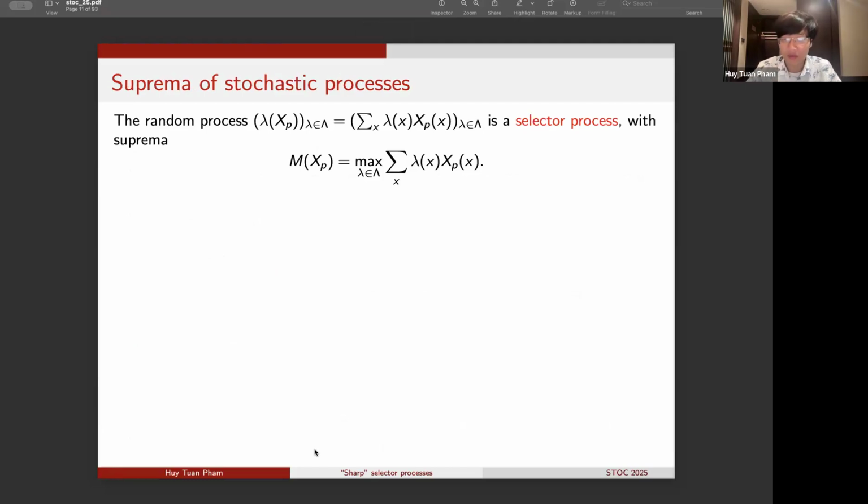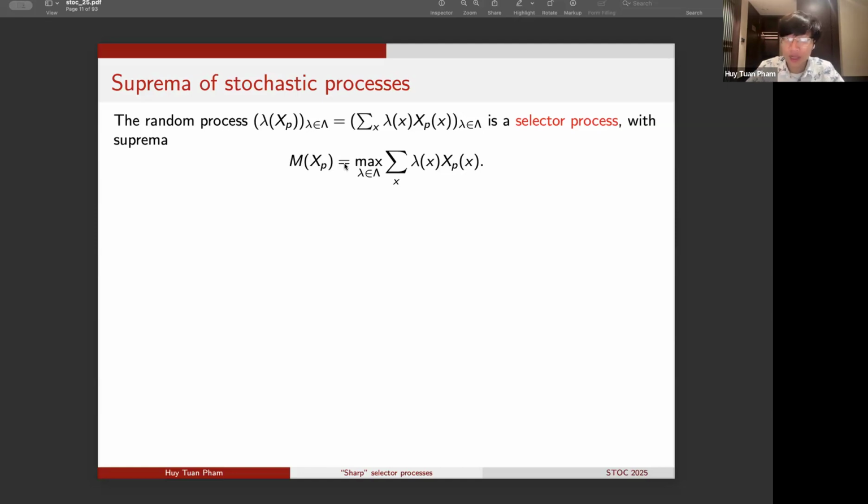Now, let me point out a very different, but also very interesting connection of m of X_p, and now it is to the study of suprema of stochastic processes. So let's recall that the random variables that we have defined earlier, lambda of X_p, are simply linear combinations of independent Bernoulli p random variables. And now if we look at the collection of random variables lambda of X_p, indexed by the valuation lambda in the given collection, this forms a stochastic process that we call a selector process. So in particular, the maximum m of X_p is simply the maximum, or the supremum, of a selector process.